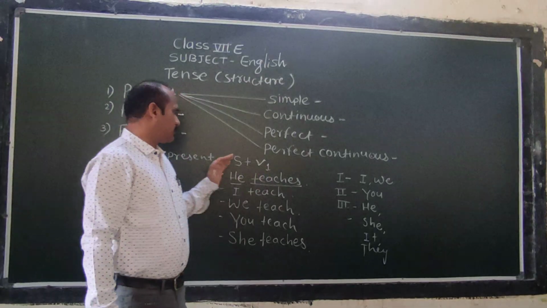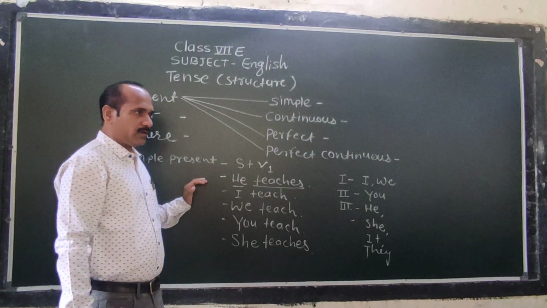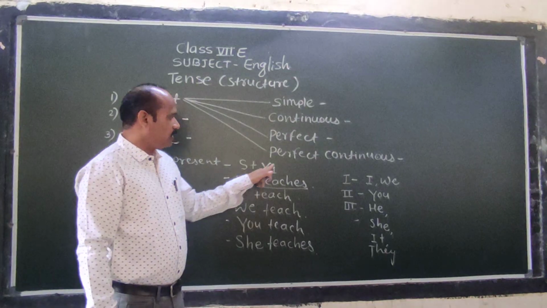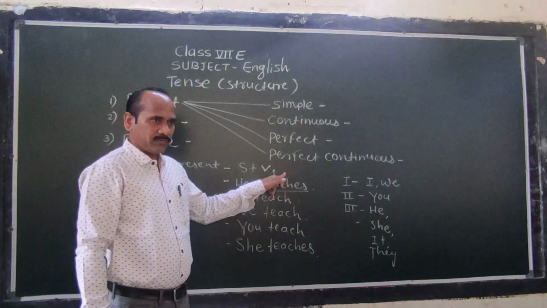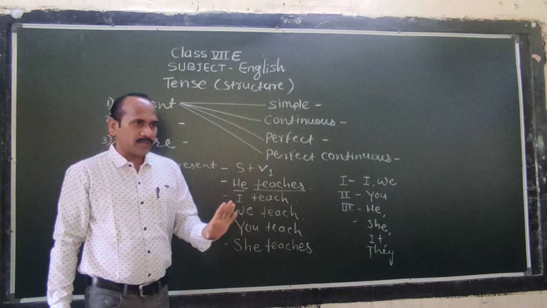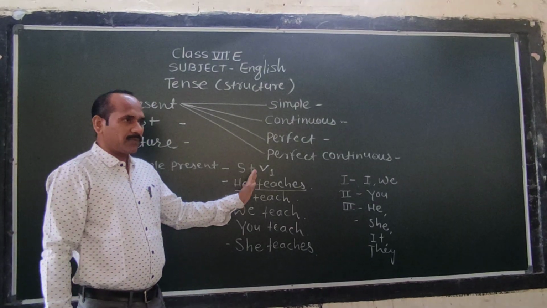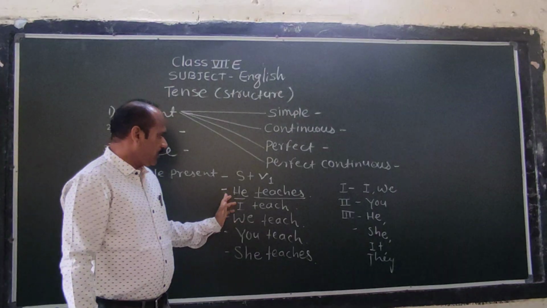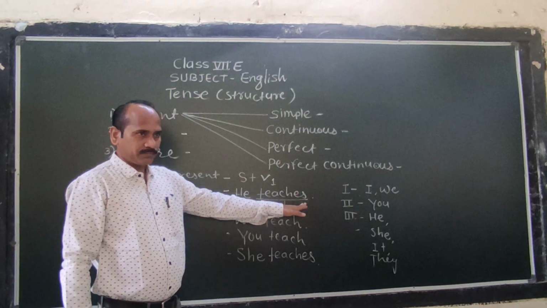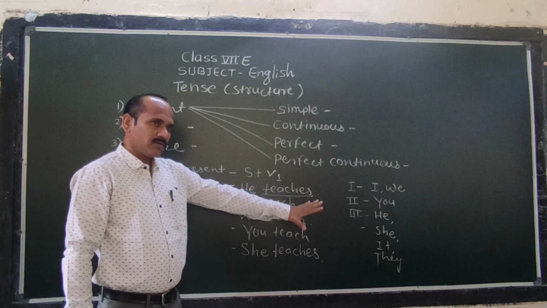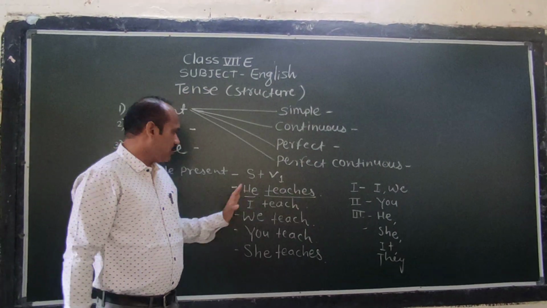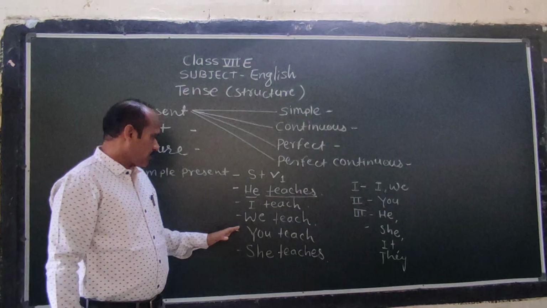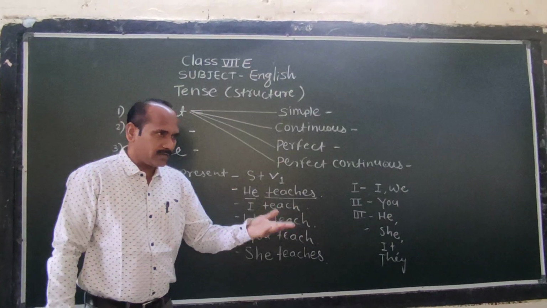Sometimes we say that the structure of simple present is subject plus verb plus object. Yes, if there is object, we can write subject plus verb plus object. But here we have he teaches. There is no object because the action is clear. The action is finished. He teaches. I teach.